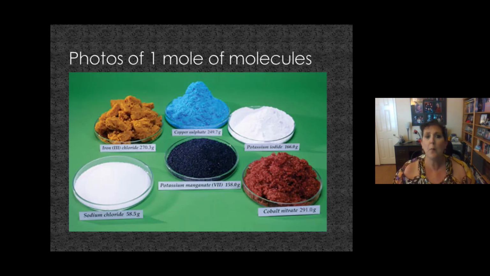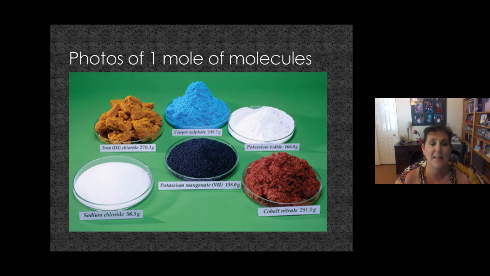Here's some photos of a mole of some various molecules or compounds. In the bottom, we have sodium chloride, salt. So it's 58.5 grams in a mole of salt. We have some iron 3 chloride. It's that rusty, chunky stuff. Again, it's in a petri dish. That would fit in your hand.